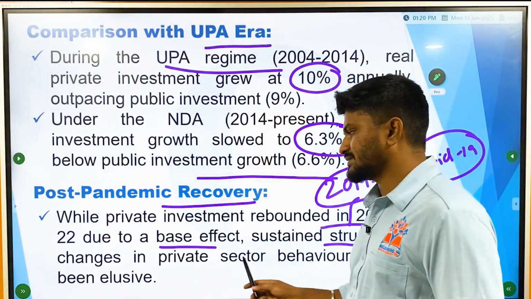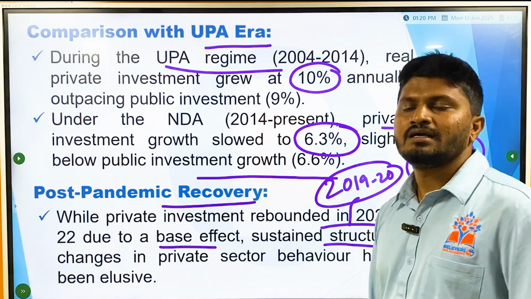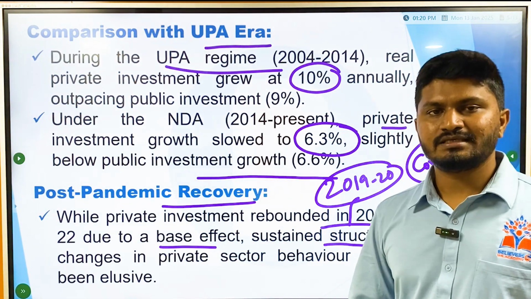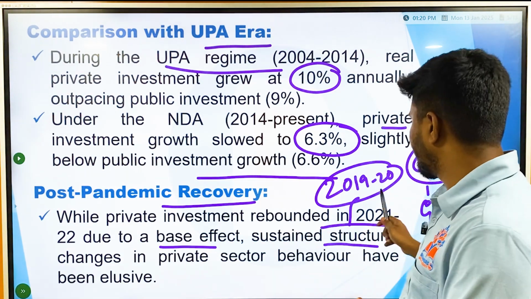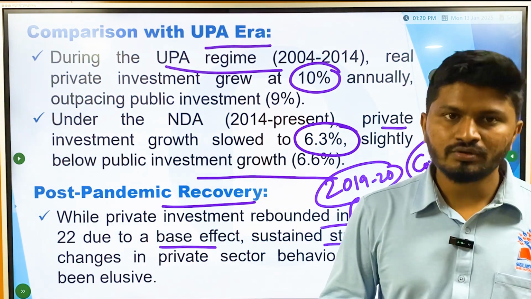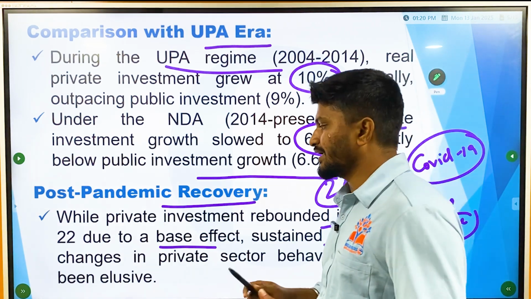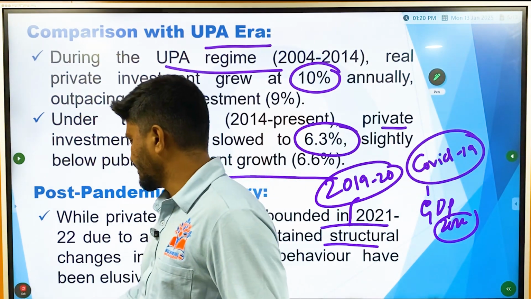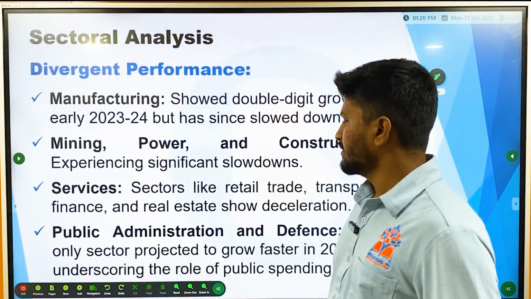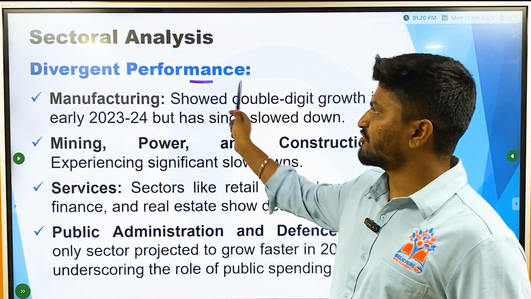But now the structural issues in private sector investment are coming to the fore again, saying that growth between 2019-20 and 2020-21 or 2021-22 is merely because of the base effect, and not because of the recovery of the economy. Then the sectoral analysis: there have been divergent performances.